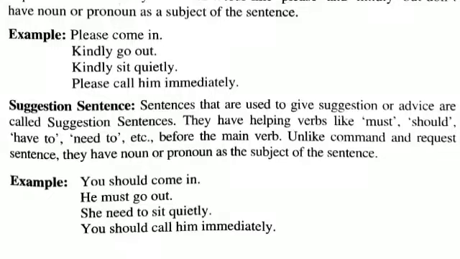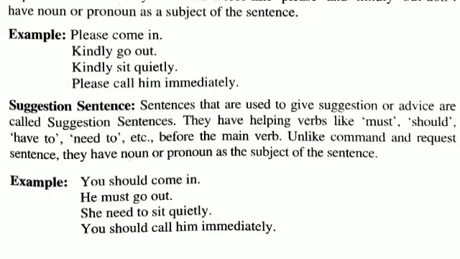Next, suggestion sentence. Sentences that are used to give suggestion or advice are called suggestion sentences. They have helping verbs like must, should, have to, need to, etc. before the main verb.